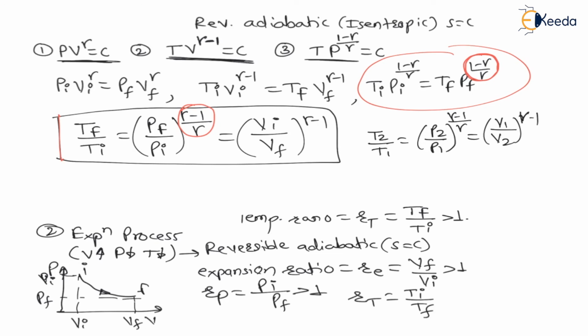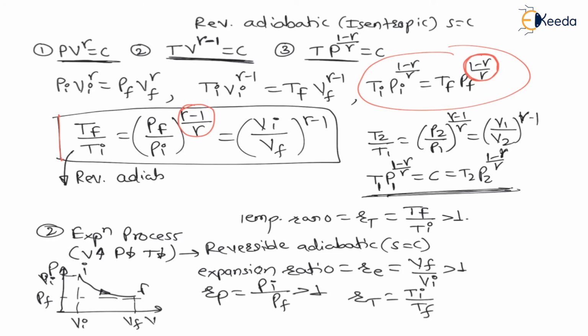And if I want to write the TP plane, then TP raised to 1 minus gamma divided by gamma is equal to constant, right? T1 P1 raised to 1 minus gamma divided by gamma is equal to T2 P2 raised to 1 minus gamma divided by gamma. This is how we have to write, right? Don't make mistakes in the calculation. All these things you have already learned in the basics of thermodynamics subject. And this is the equation for the reversible adiabatic process, also called isentropic process, that is, constant entropy process.